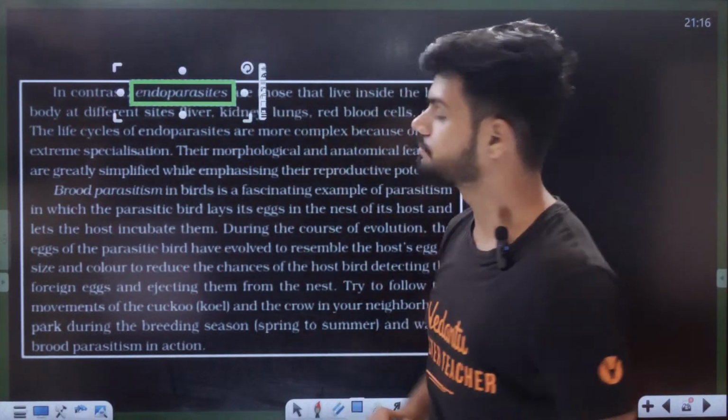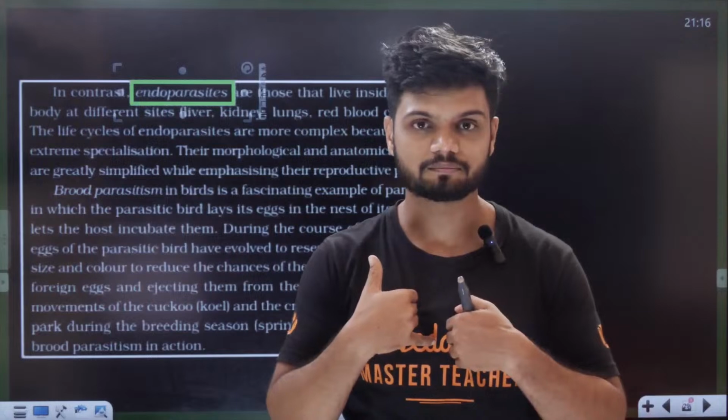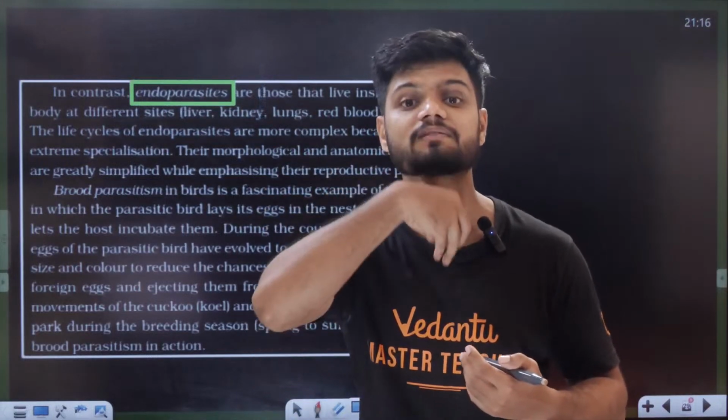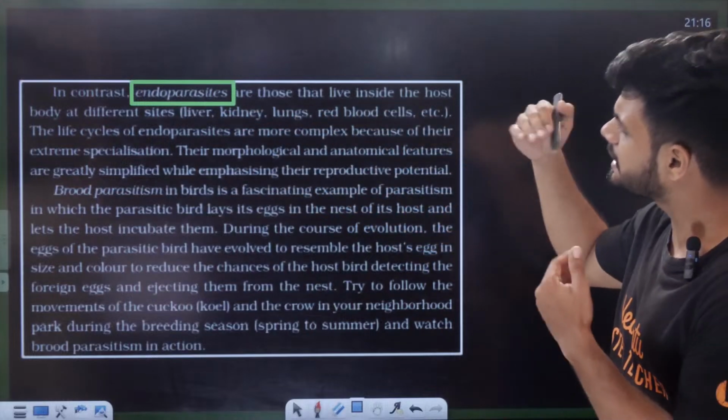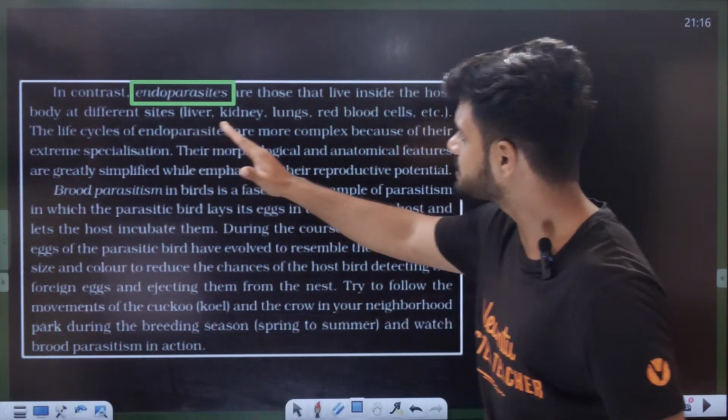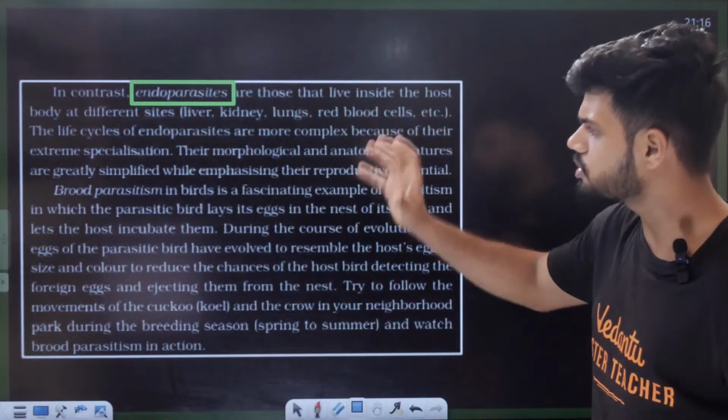Endoparasites will be inside our body. The parasite will enter inside. The eggs will enter inside. It will be present in the liver, kidney, lung, blood cells, everywhere. The life cycle of endoparasites is more complex because of their extreme specialization.